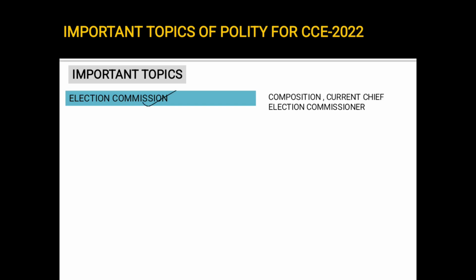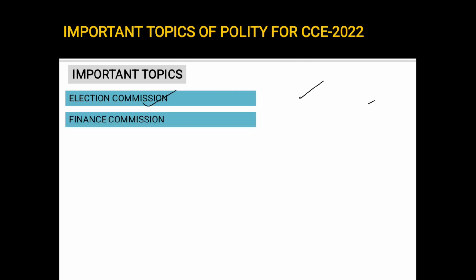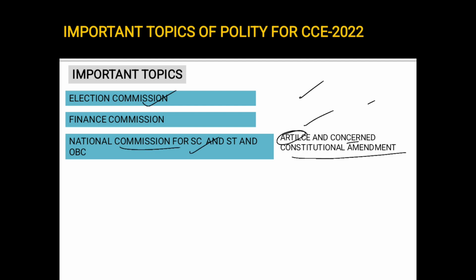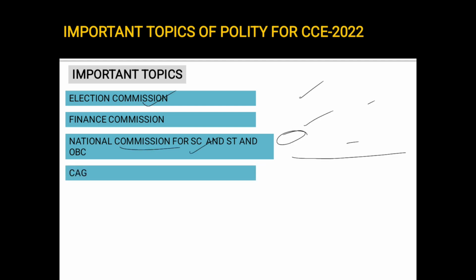Next, the Election Commission. When you're reading it, you have to know what is the composition. Who is the current Chief Election Commissioner? Next, the Finance Commission. While reading it, you have to know what is the function, what is the composition, what is the last Finance Commission constituted. Next, National Commission for SC and ST and OBC. While you do that, try to understand what is the article related to that, which are the concerned constitutional amendments which deal with the constitution of these commissions, and the year when it was established.